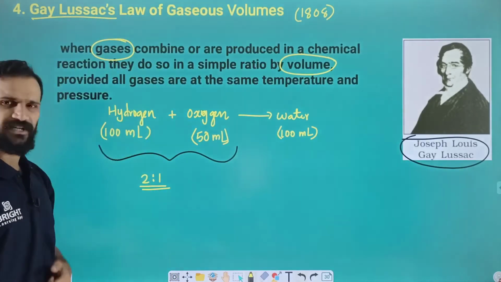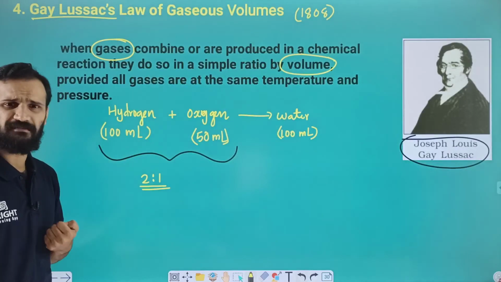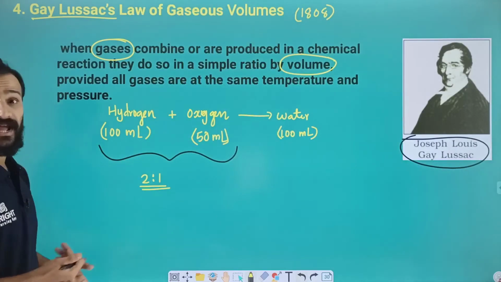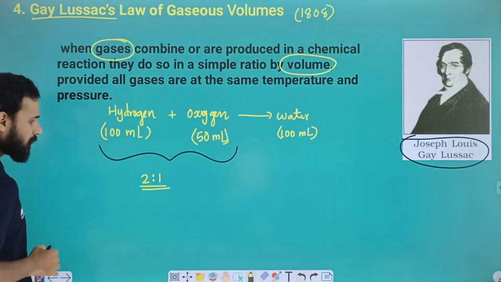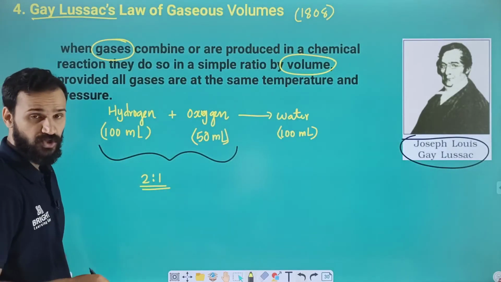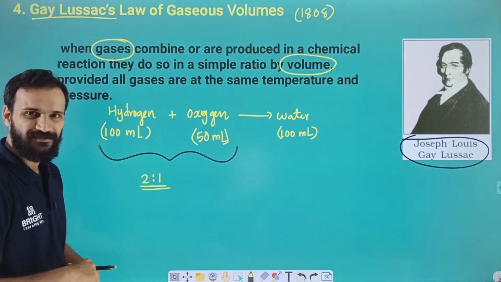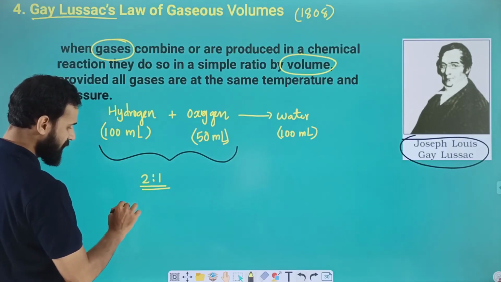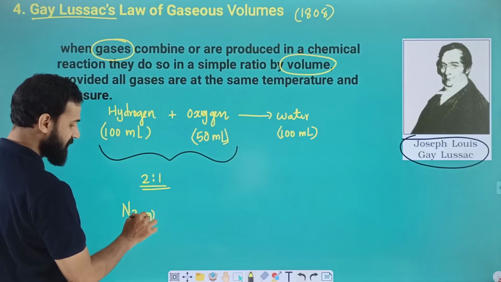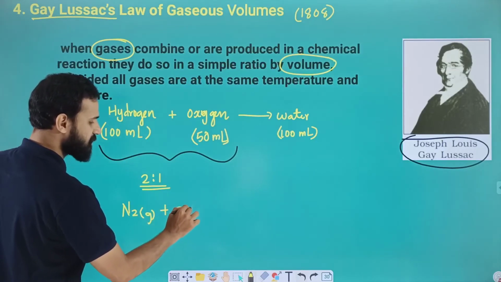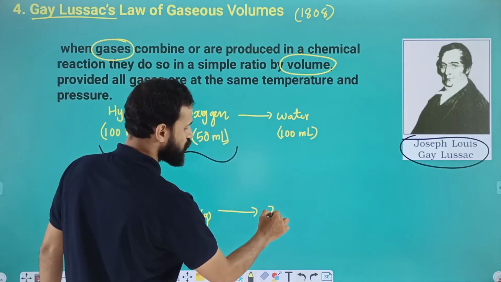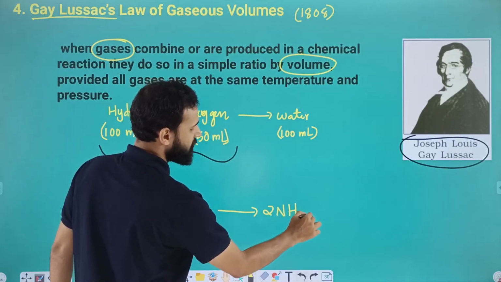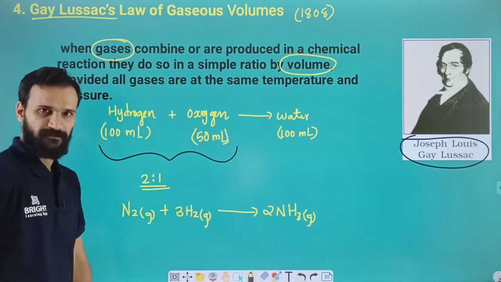Very simple, dear students. Let us take another example. Suppose we are taking the Haber process. What is the Haber process? I'm taking N2, a gas. When it is reacted with 3H2, that is also a gas, we will get 2 ammonia, 2NH3, that is also a gas.